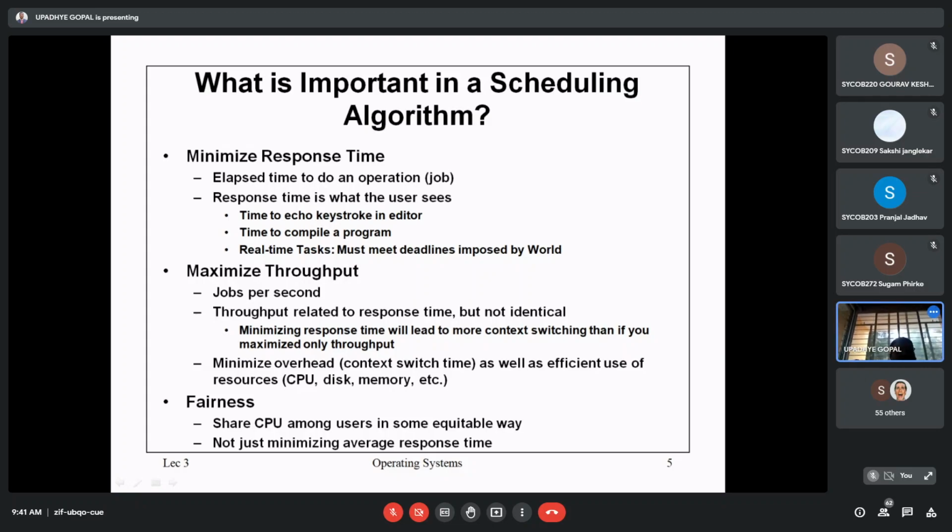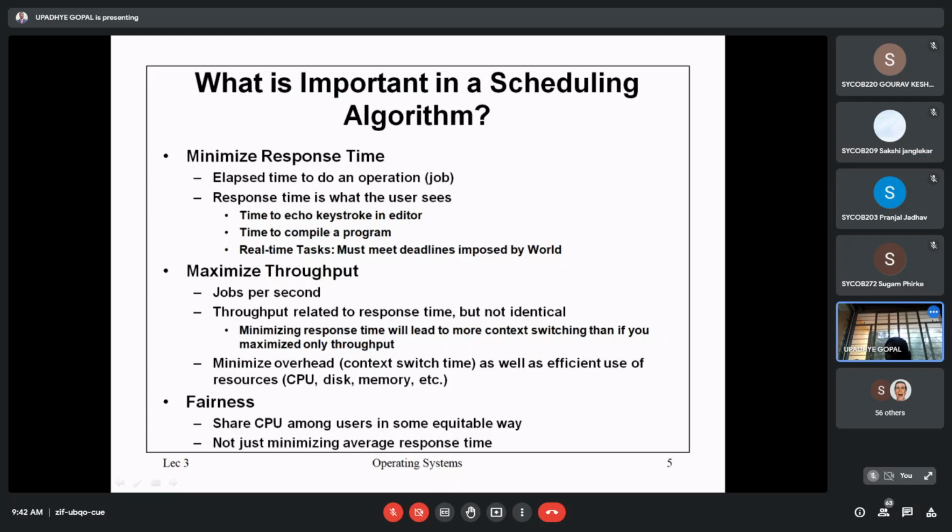Then another one is the throughput. Throughput means jobs per second. In terms of seconds, this can be considered, right? So throughput is another kind of time measure for the execution of jobs. In how many seconds a particular job is executed, that idea is given by throughput. Two important things are considered here: we always want the minimum response time and maximum throughput.